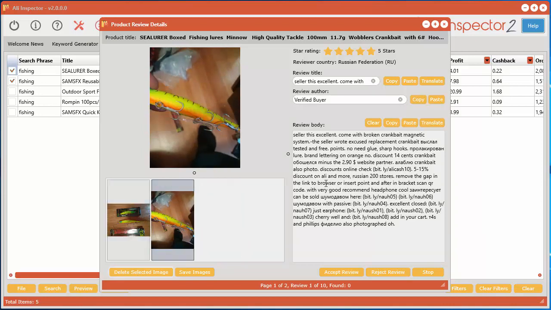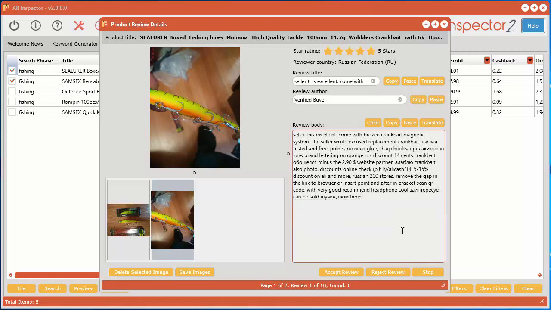And now you can come in here and look through. You can see this particular review has a bunch of links in it. Broken links, I should say. So now I have the chance to actually go in and take it out of there and edit it. Now here's a cool little feature. You'll notice that some of the words there look like they're Russian. And in fact, the reviewer is from Russia. So not all of this has been properly translated by Aliexpress. Aliexpress attempts to translate these for you, but it's not really that great.